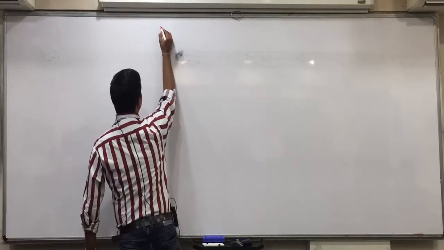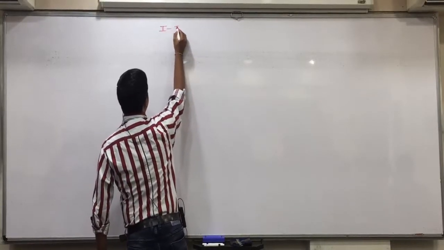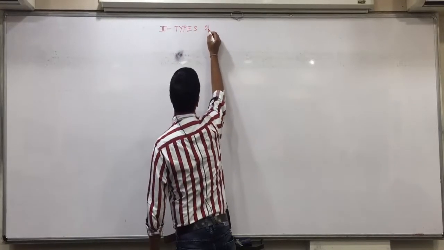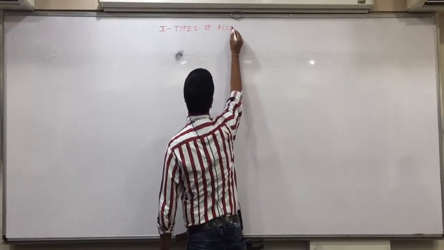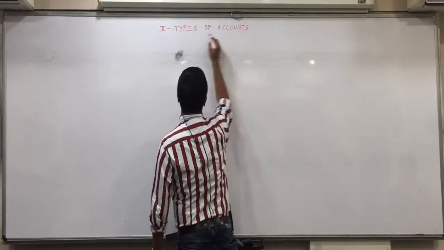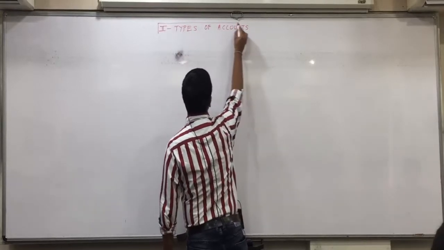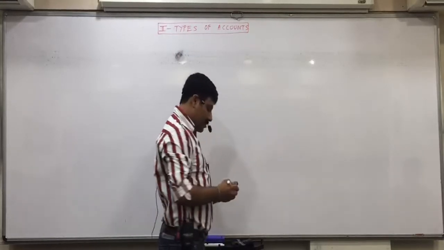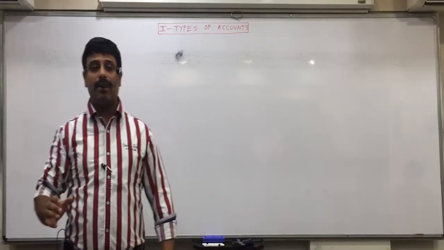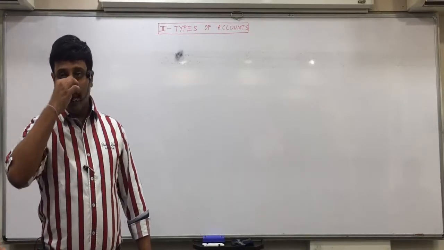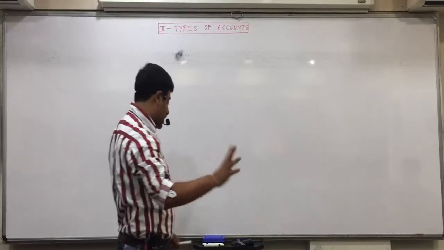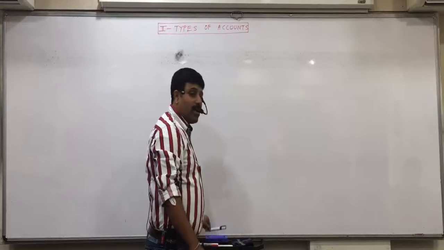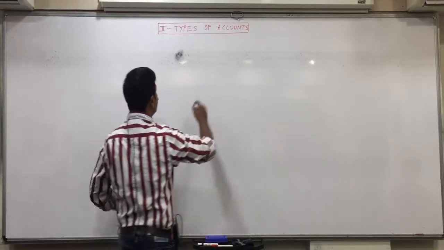Now, the second part of the chapter, which is types of accounts. Put your pens down, keep your notebooks closed. No one should be writing it. Completely and thoroughly understand it first, because after this we are going to do the mixed portion. Up till now we have done transactions, two effects. Now we'll merge it along with types of accounts and see the combined illustrations. So, which are the various types of accounts and how to identify them, understand it.